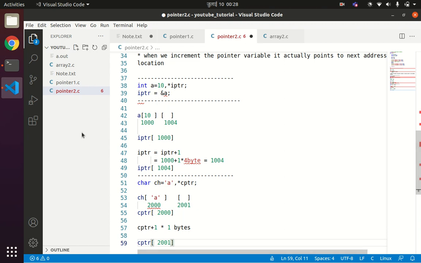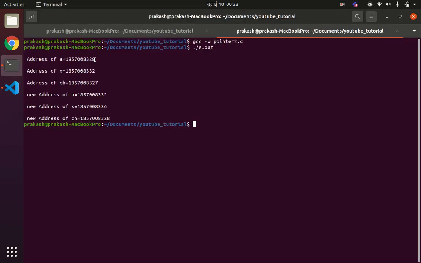So in every case you can see, after incrementing the pointer variable, the pointer is now pointing to the next address location. The integer pointer is now pointing to address location 32.